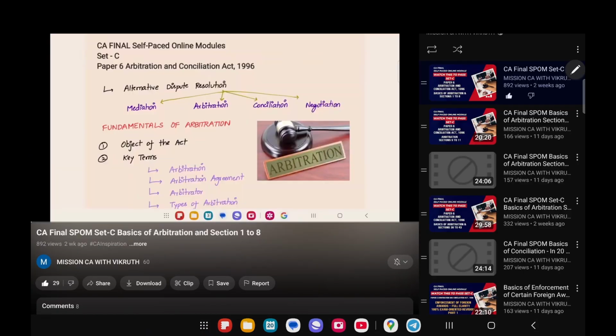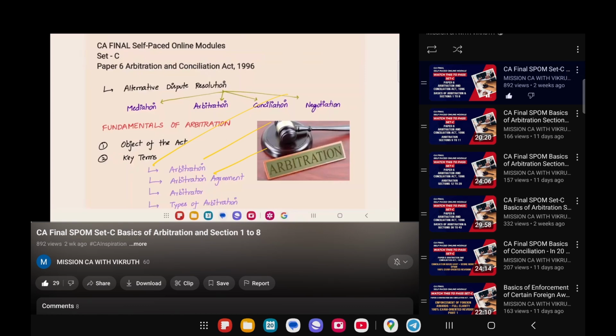One more thing is, in the video I will be using these notes. These notes will be shared in the Telegram channel. For joining the Telegram channel, the link is given in the description. The same notes you can read using the Telegram channel.